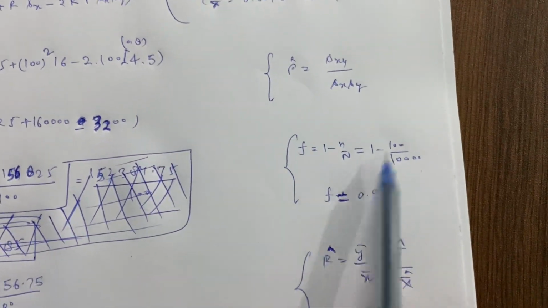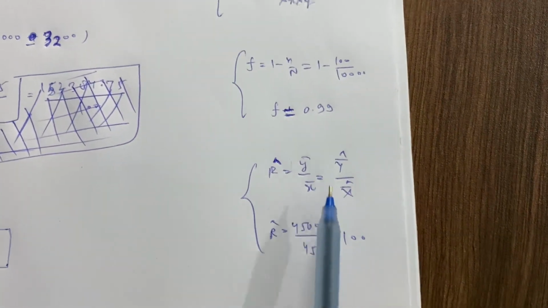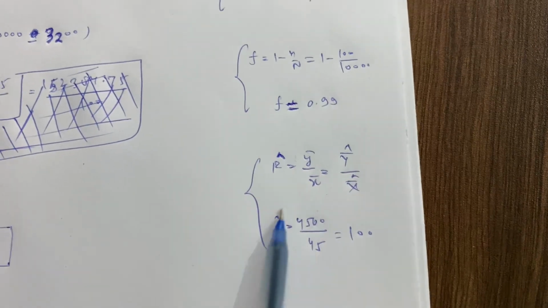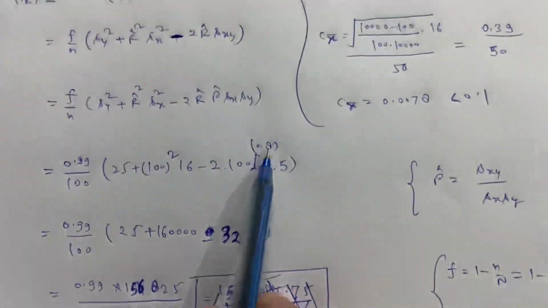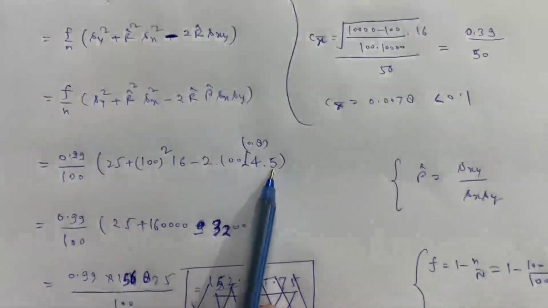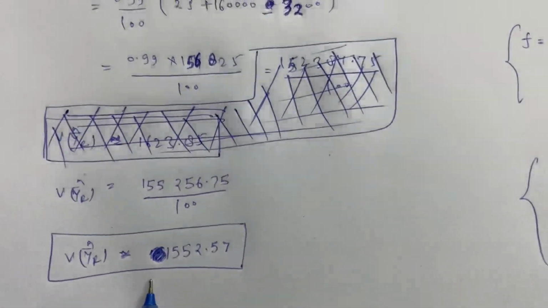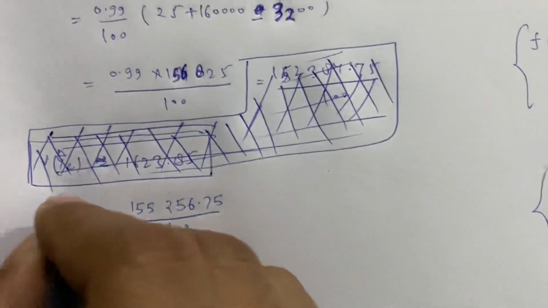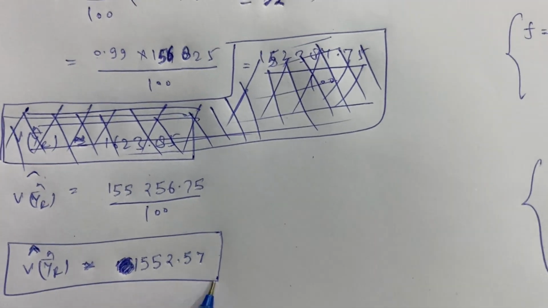What is f? f is basically 1 minus n by N, and if you put in the values, you get the value of f here. And what is R cap? R cap is small y bar divided by small x bar, in the question's notation, and if you put in the values, we get R cap as 100. Sx square is given to you, 2 into rho, and this is Sx and this is Sy. Now if you solve it further, you will get the estimate of the variance of the ratio estimator as 1552.57.